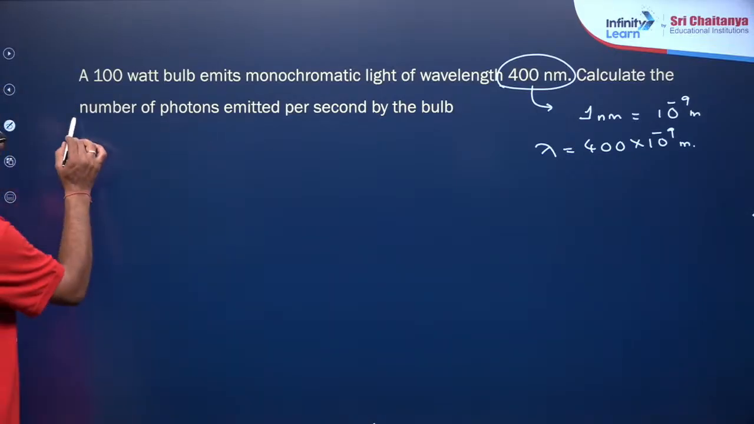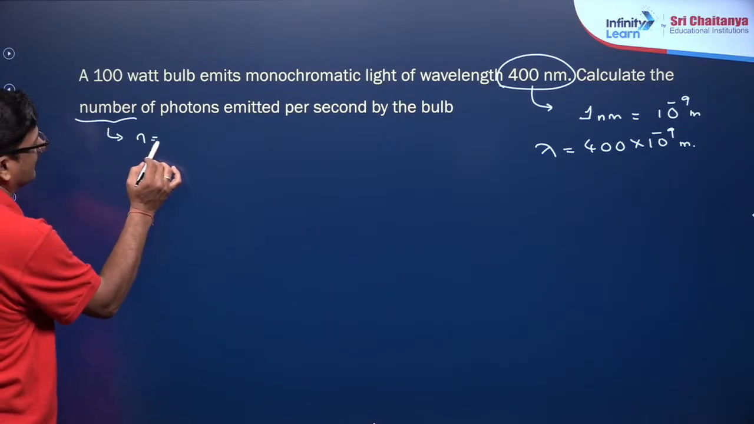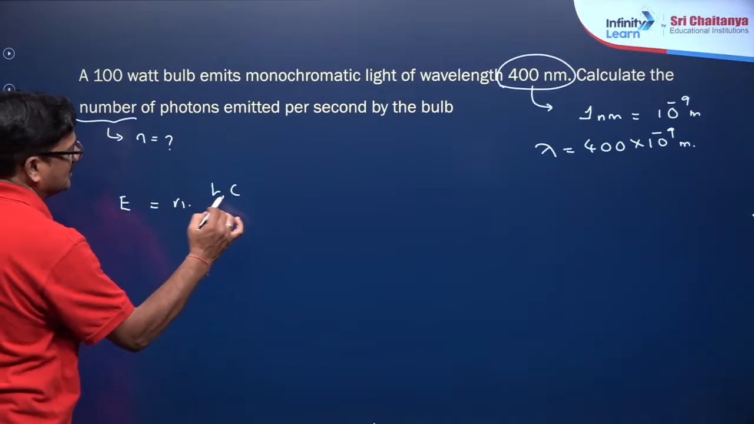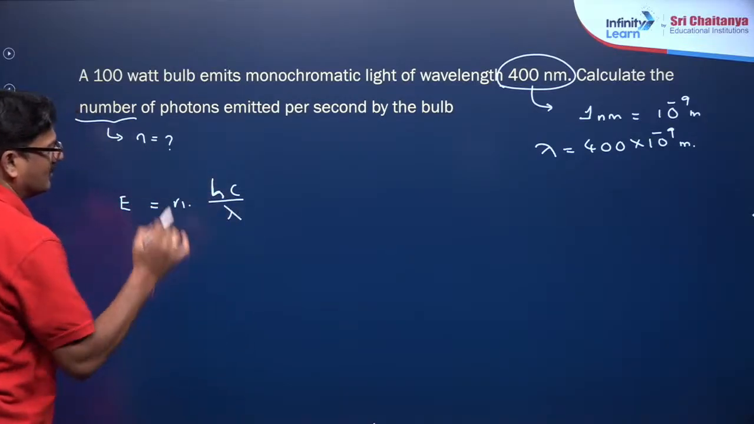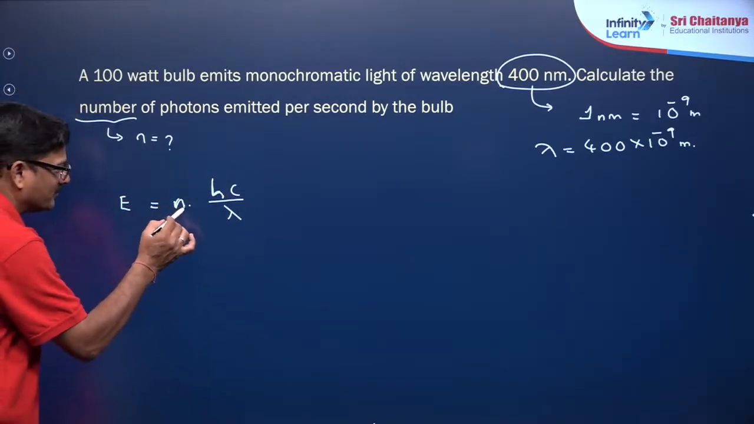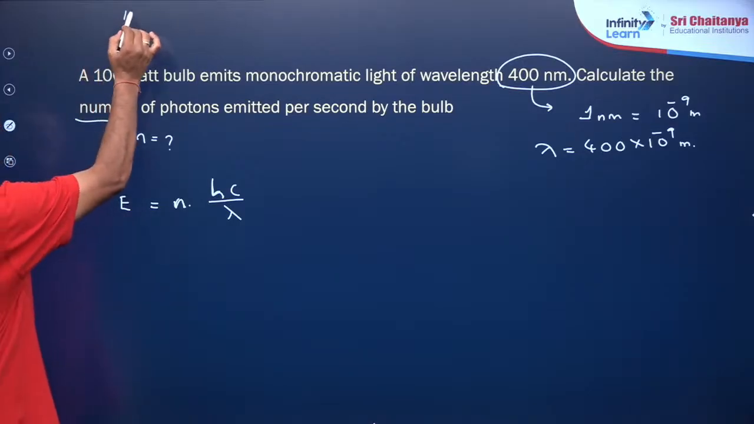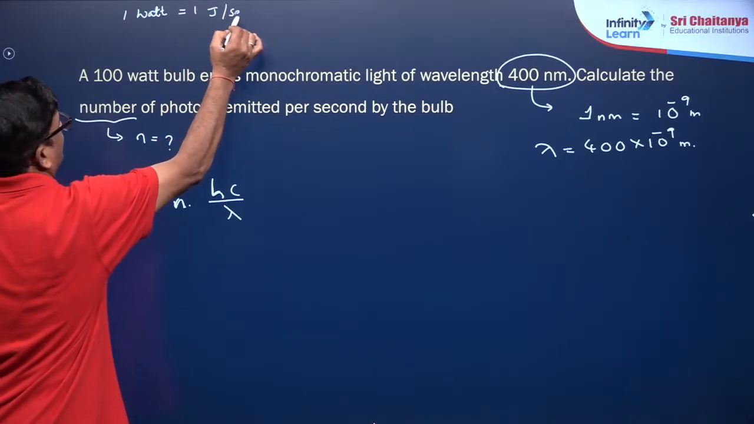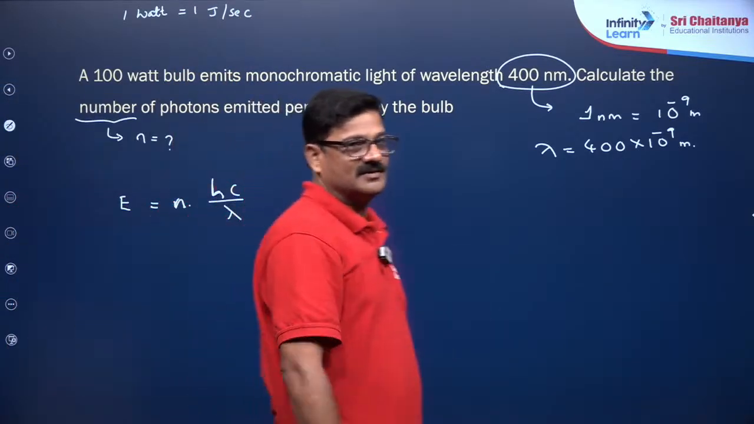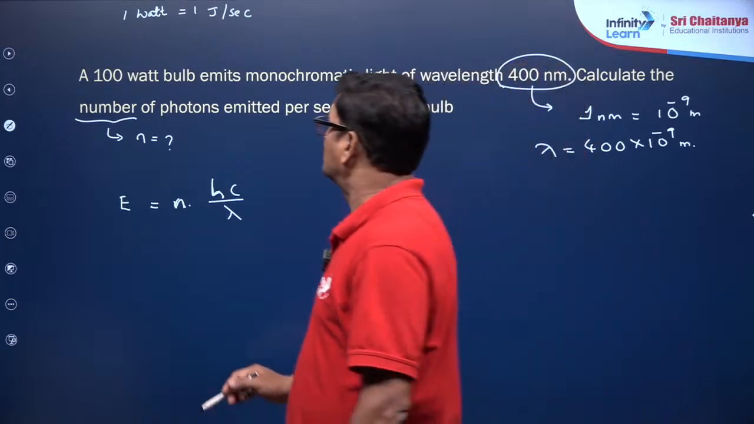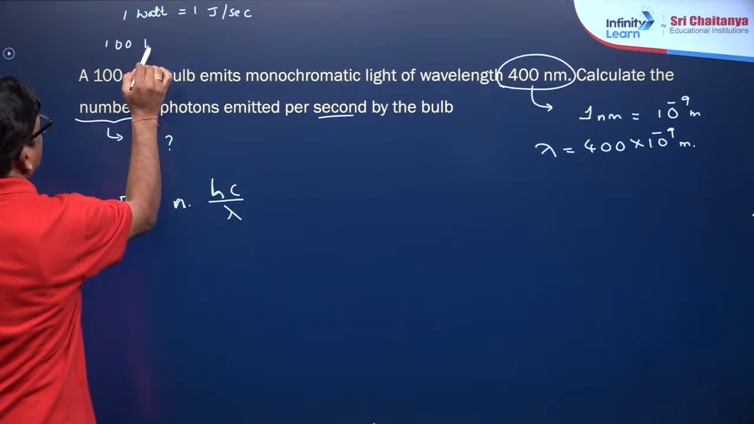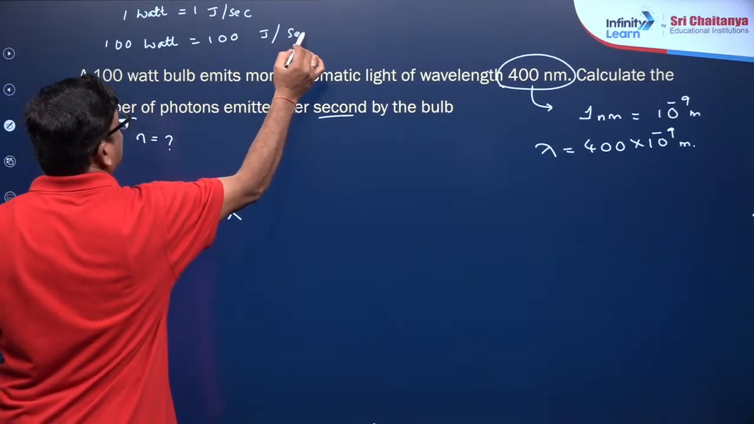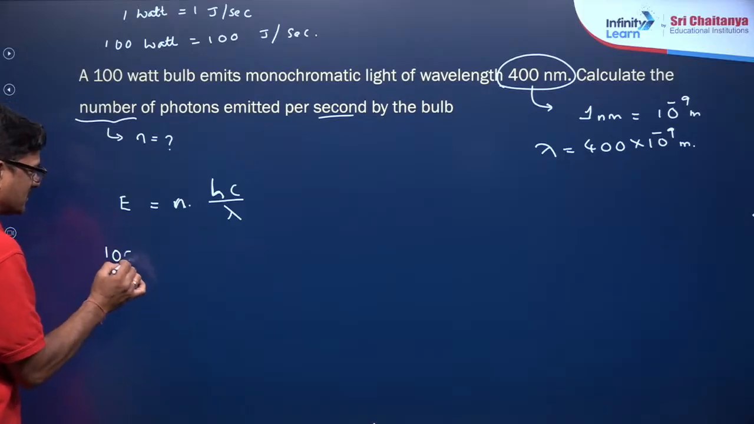And calculate the number of photons. You are asked to calculate what is the n value. You know E is equal to n hc by lambda. You are asked to calculate the n. So 1 watt is equal to 1 joule per second. The question is asked for the second only. So, a 100-watt bulb is going to give you 100 joules per second. So, let us equate with 100 joules per second.